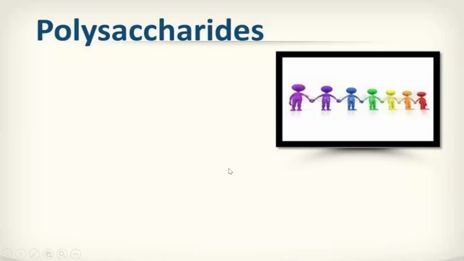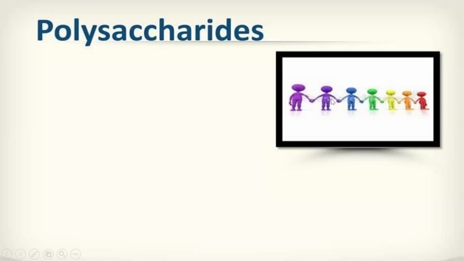Next, coming to polysaccharides. As I said, poly means many sugar units. So a polysaccharide is a carbohydrate which is made up of many sugar units. Here you can see 1, 2, 3, 4, 5, 6, 7. It is like n number. It is more than 10 sugar units. Up to 10, it is under oligosaccharides. If the carbohydrate has more than 10 monosaccharides or sugar units, it will come under polysaccharide.